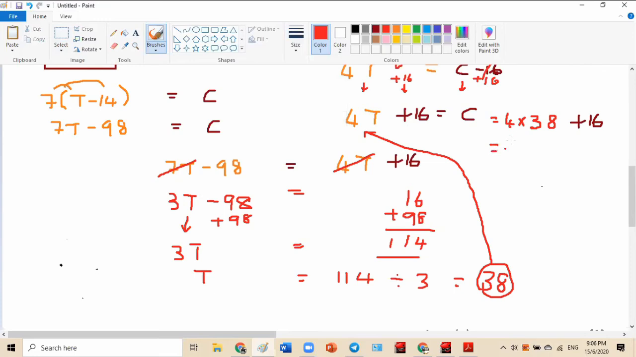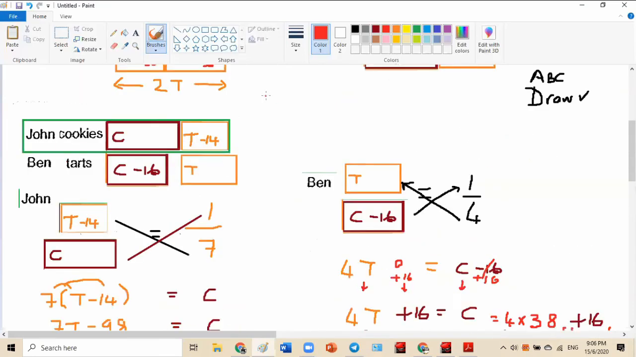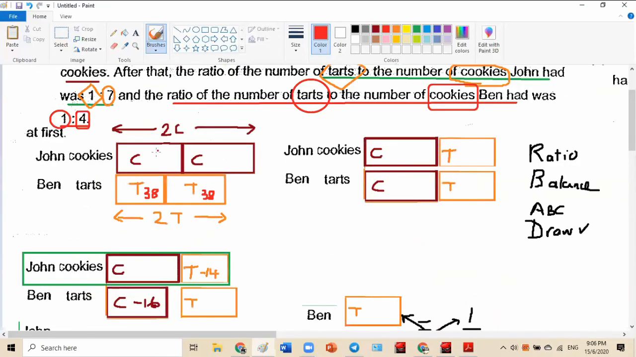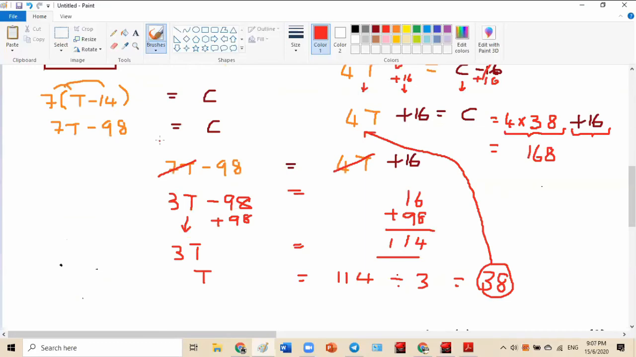What is cookie? Come on, help me. 1, 5 plus... calculator. It's 168. Cookies 168. Wait, no, 4 times 38 is 152. Then plus 16 is 168. That's the answer. Total cookies 168. As you do for me, right?